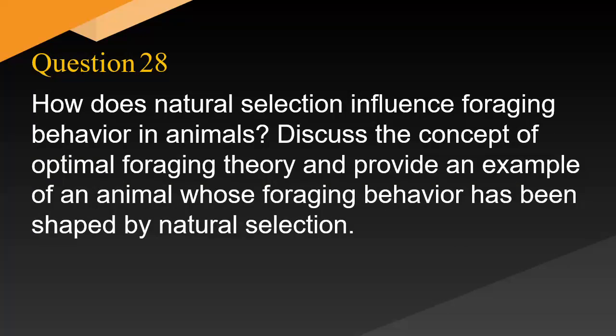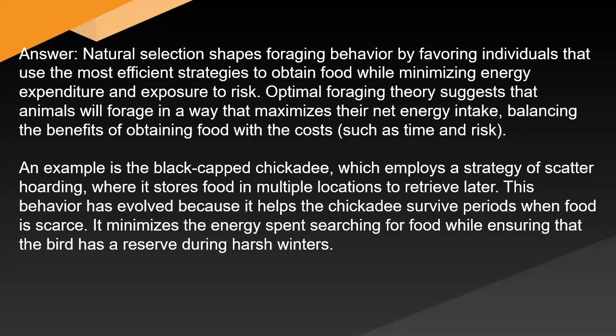How does natural selection influence foraging behavior in animals? Discuss the concept of optimal foraging theory and provide an example of an animal whose foraging behavior has been shaped by natural selection. Answer: Natural selection shapes foraging behavior by favoring individuals that use the most efficient strategies to obtain food while minimizing energy expenditure and exposure to risk.